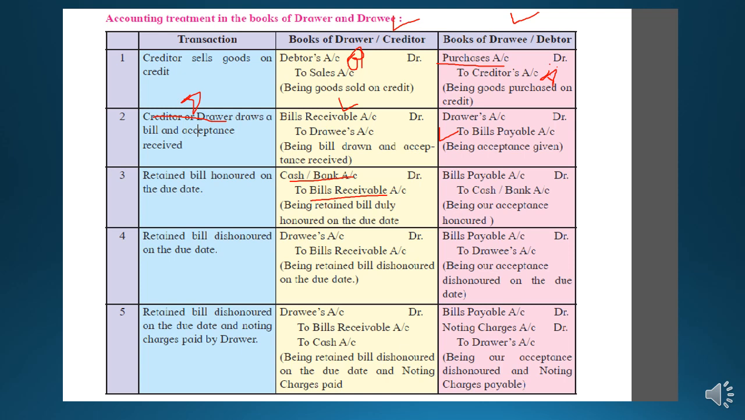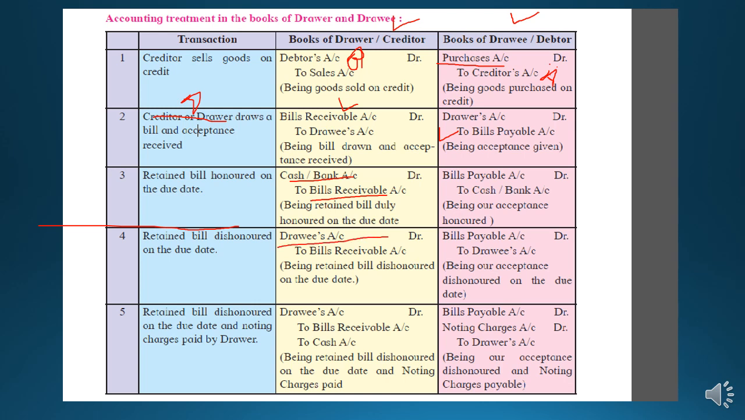Next is retained bill dishonored on due date. As I already told you, two cases will be there if the bill is retained with the drawer. If it is honored, the entry will end right there. But if the bill is dishonored, the journal entries will increase. So the first entry will be for dishonoring of the bill: retained bill dishonored on due date.